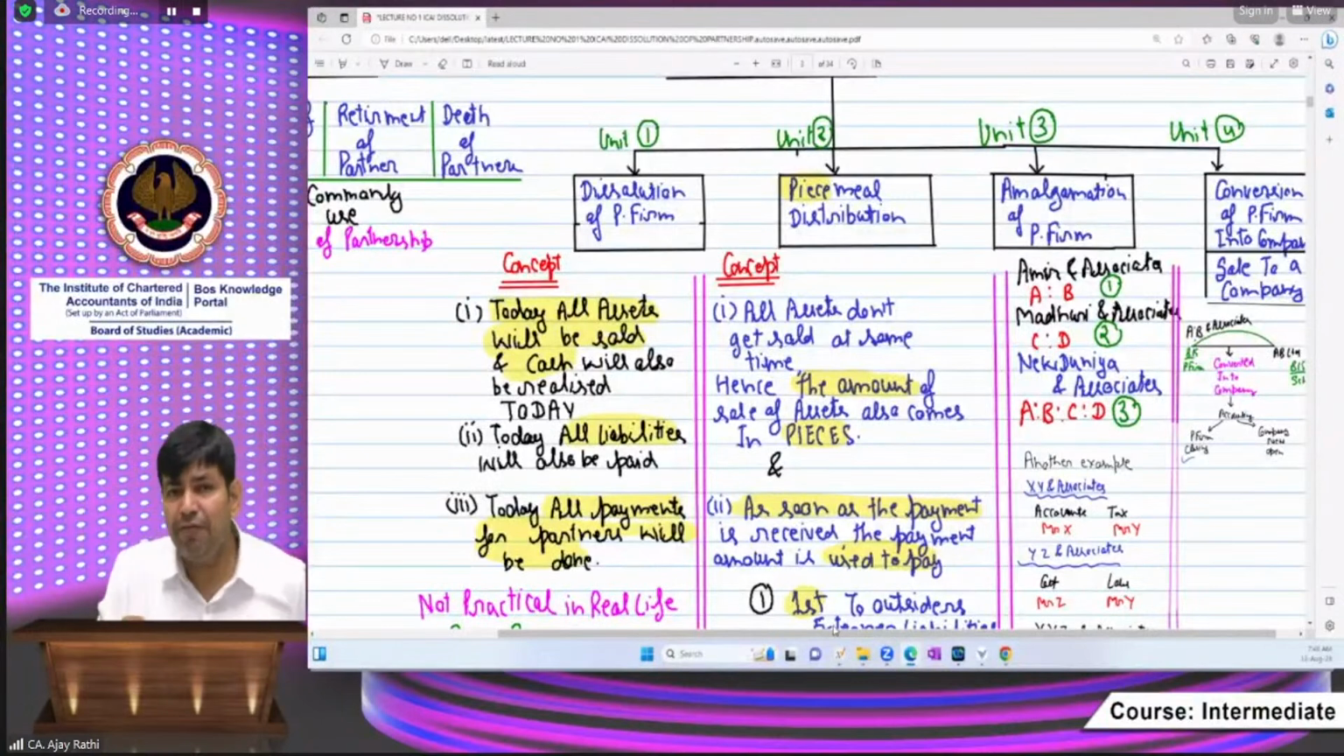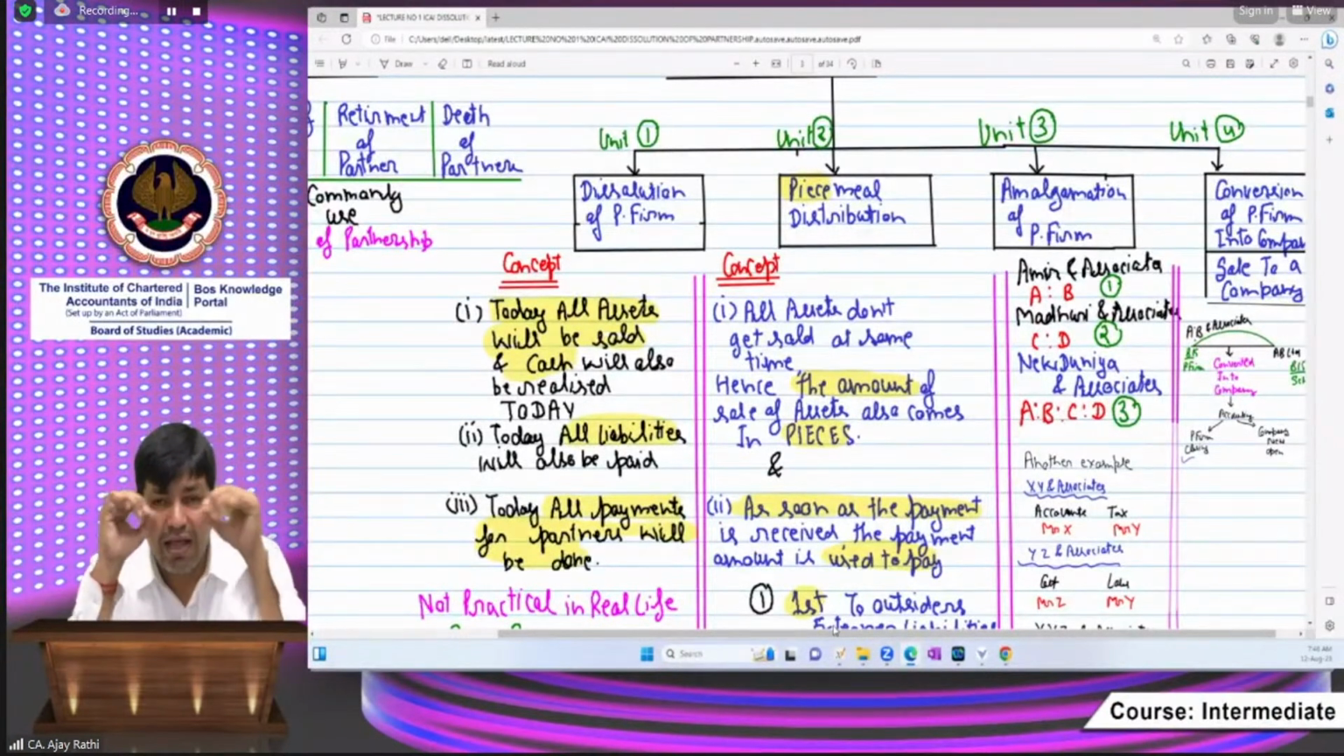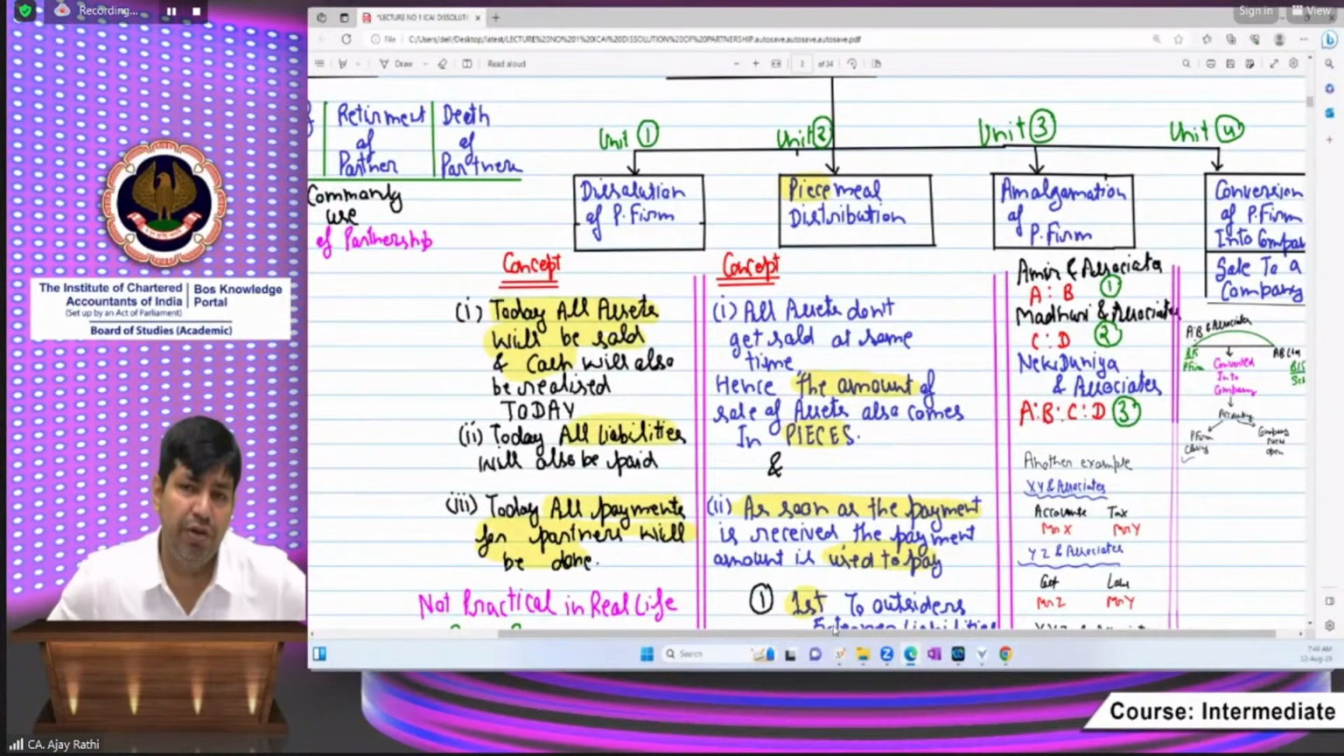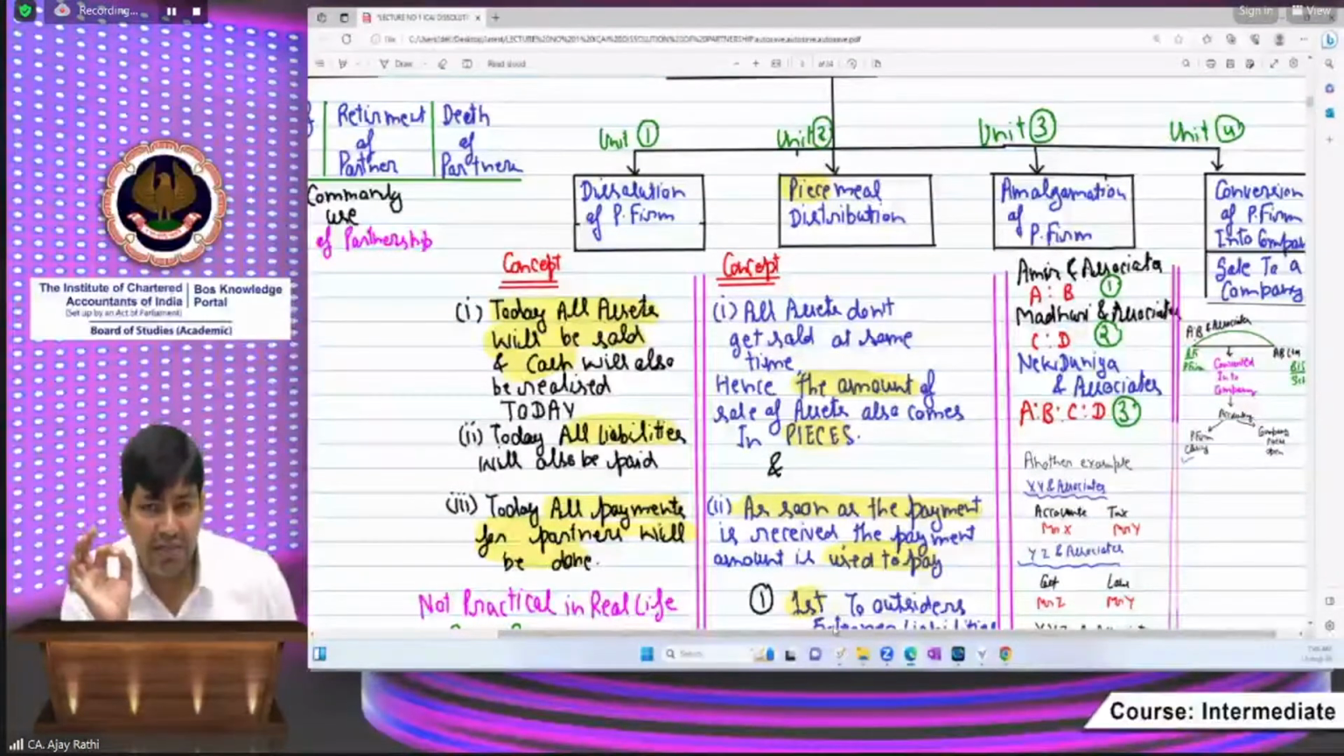The chapter focuses on the last point of this unit, that is how the distribution will be made among the partners priority wise. Those who invested more as compared to their ratio will be settled first. This is the rule of equality.